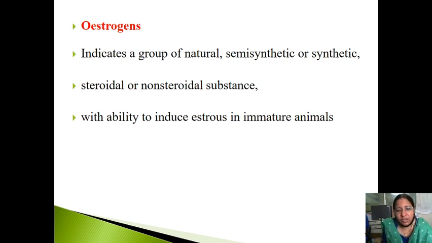It has the ability to induce estrus in immature animals. Whenever any product is to come to market, it has to be tested in animals. They have done it in animals, and they found that it has the ability to induce the estrous cycle.